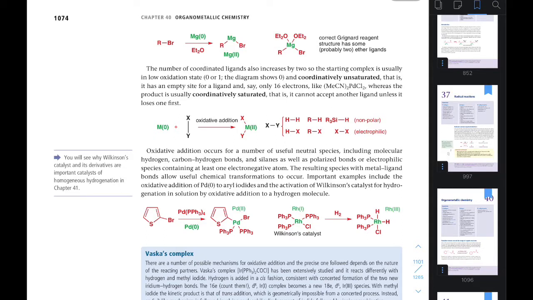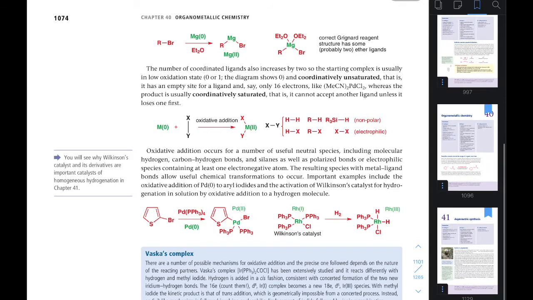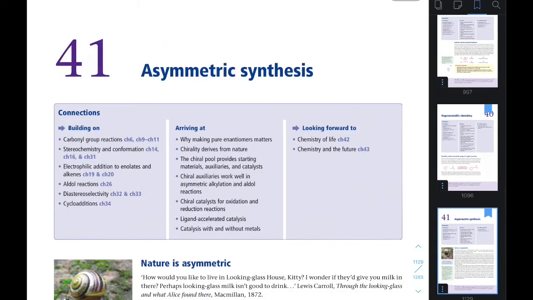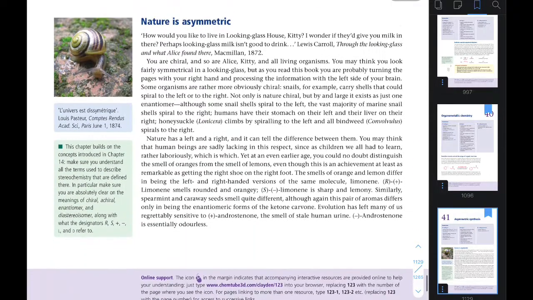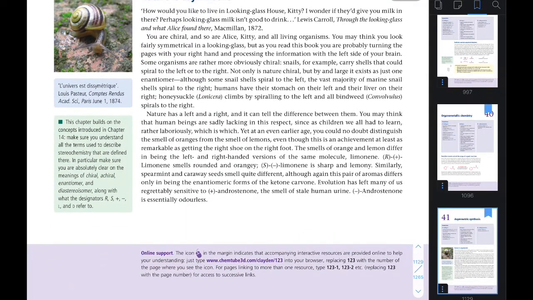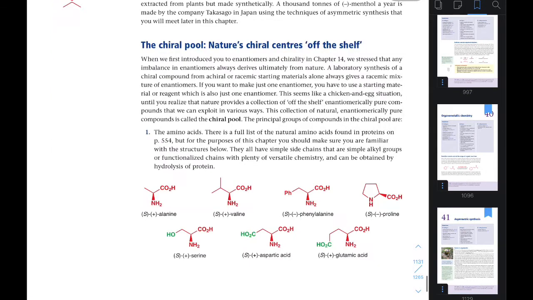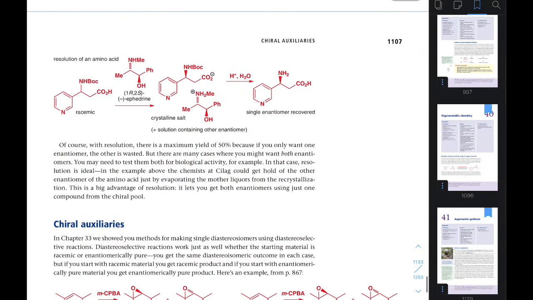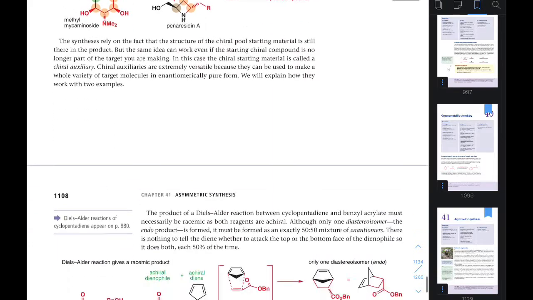Now the last I will recommend is asymmetric synthesis. I will not say this is the best book for asymmetric synthesis, but for the basics, if you are starting asymmetric synthesis, it will make you fall in love with it. Read each and every word there. How they explain asymmetric synthesis, you just can't imagine. Here you will learn what the chiral pool is, and you will learn chiral auxiliaries and many things.